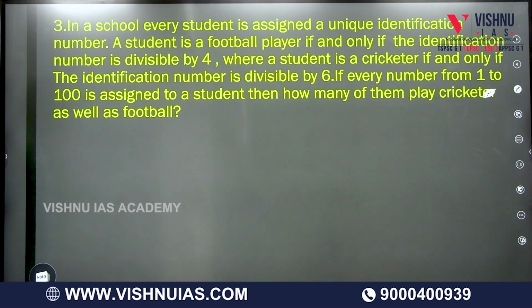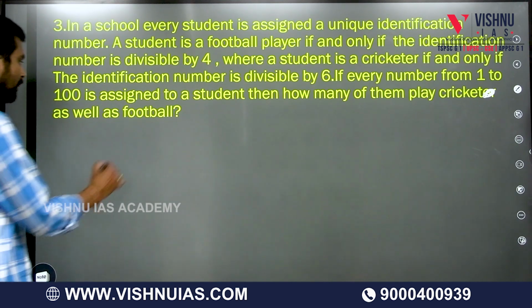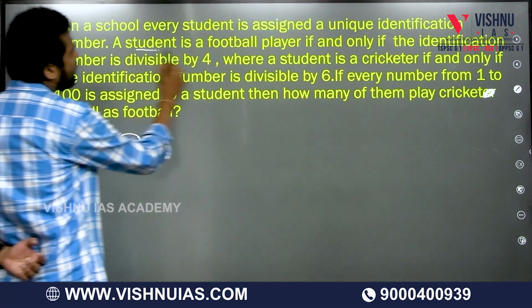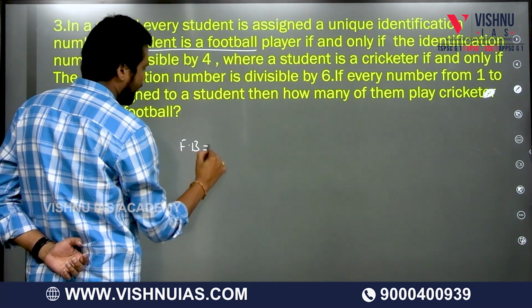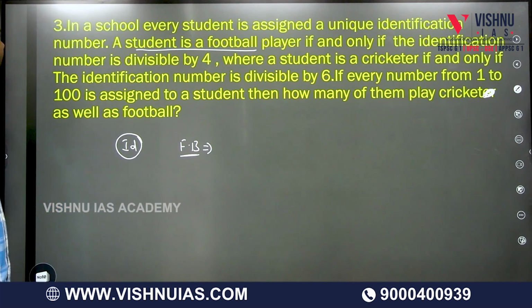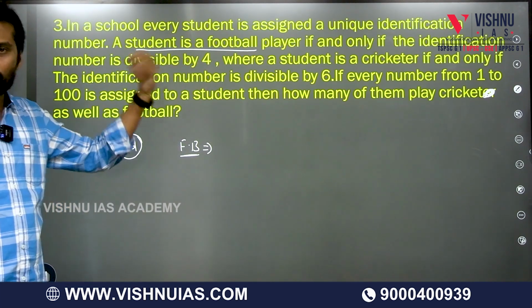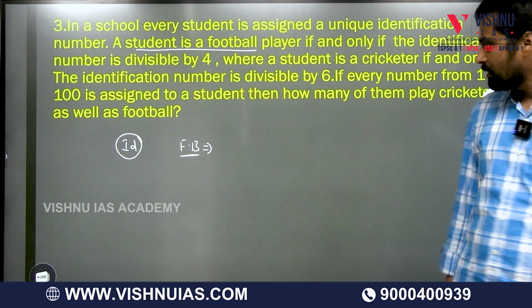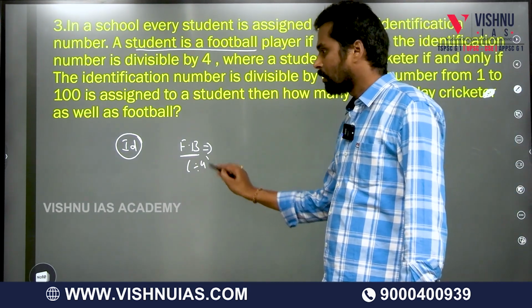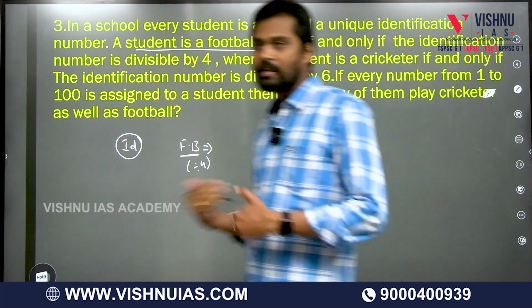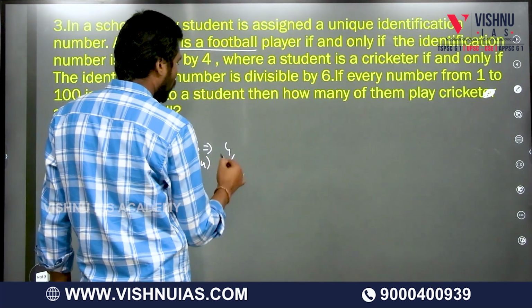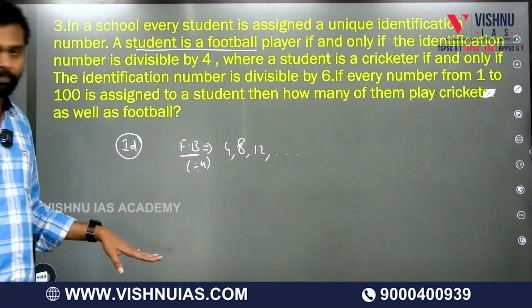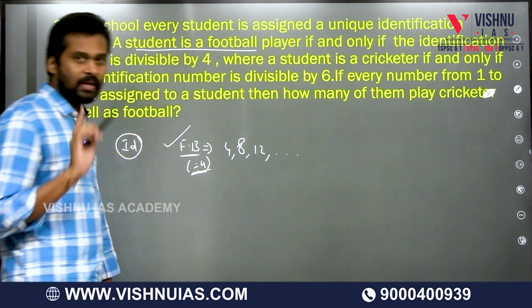So in a school, every student is assigned a unique identification number. For every student an ID number is given. If the student is a football player, then the ID number is divisible by 4. Whoever plays football, their ID numbers are divisible by 4, so it could be 4, 8, 12. Football player means that the numbers must be divisible by 4.